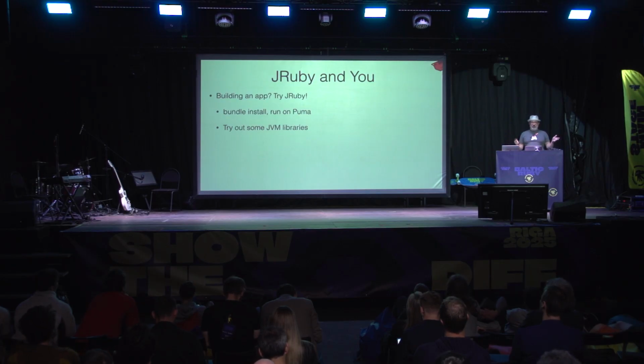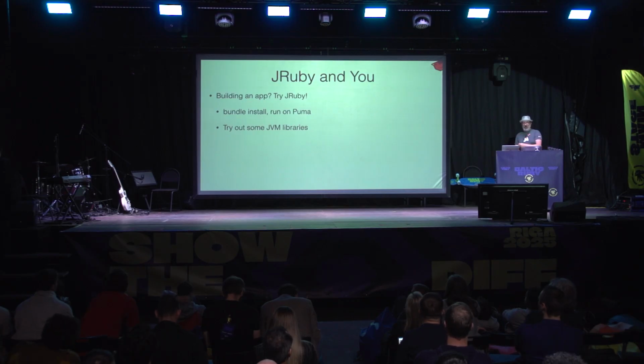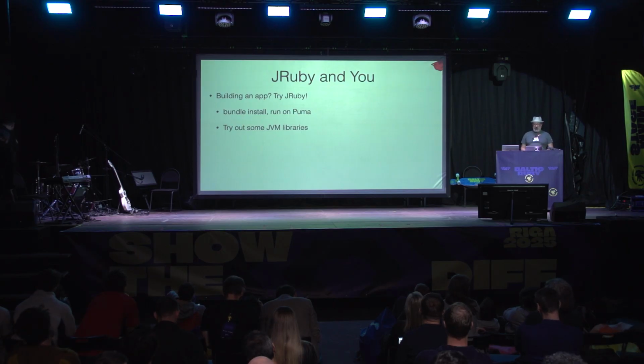Let me know if anything doesn't work. Let me know if it doesn't perform the way you want. You can use Bundler. We recommend Puma if you're using web servers. It works great. All of my benchmarks were done with Puma. Try out some of the JVM libraries that are available. Maybe you've got a pain point in your application, something that hasn't been well supported in the Ruby world. There's probably a library out there for the JVM. There's probably 10 libraries out there for the JVM, and maybe one of them is even good. So check them out, and you'll be able to find what you need.